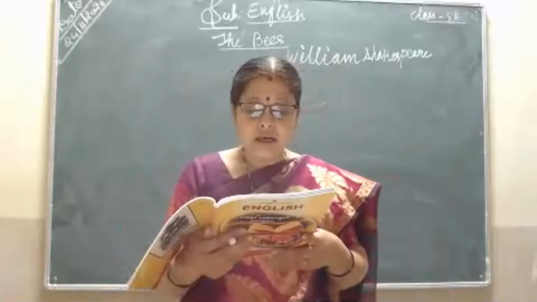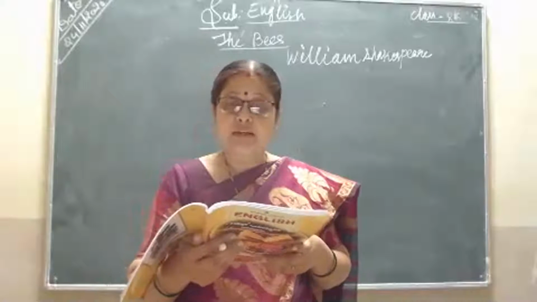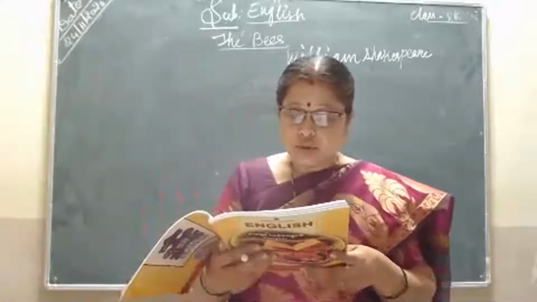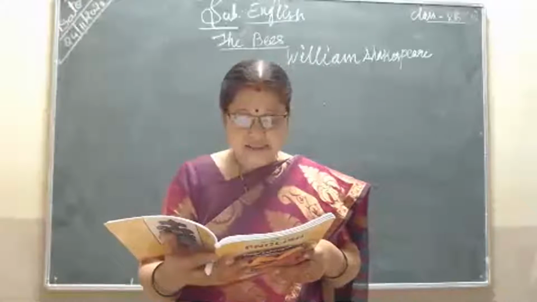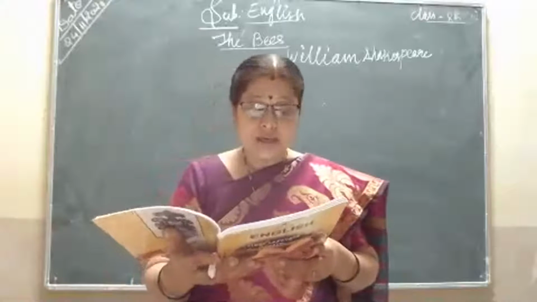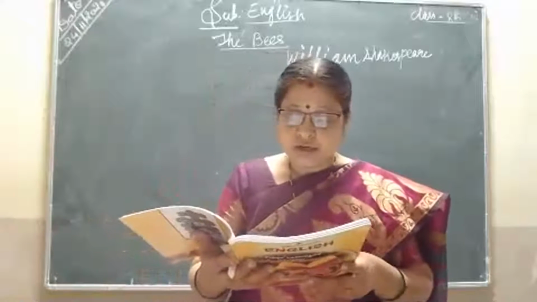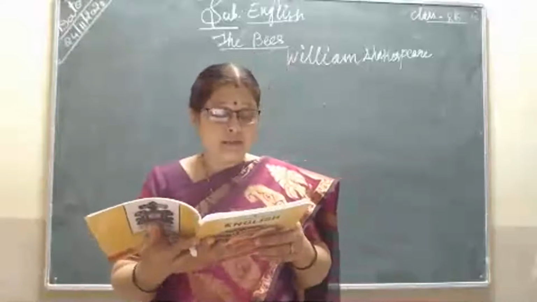They have a king and officers of sorts, where some, like magistrates, correct at home; others, like merchants, venture trade abroad; others, like soldiers, armed in their stings, make a boot upon the summer's velvet buds, which pillage they with merry mirth bring home. Sorry, we will stop here. So let's read it line by line.